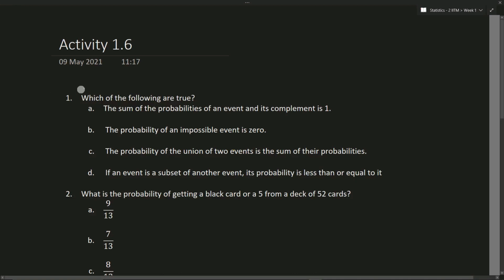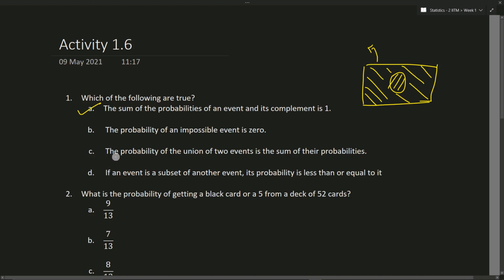Okay, moving on to activity 1.6, we have the first question: which of the following are true? The sum of the probabilities of an event and its complement is 1. Let's say this is our sample space and this is our event. The probability of the event will be this space and the probability of the complement will be this one. If we add up these two, we have the entire sample space. So this is true.